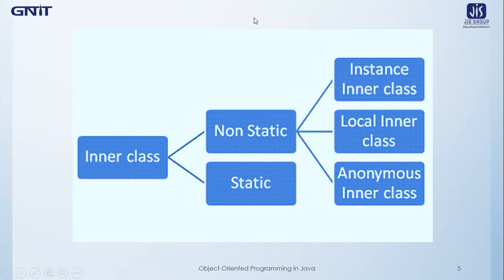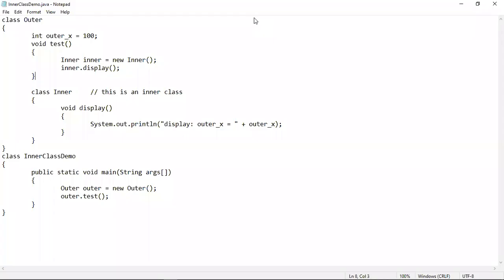Using a program. So this is a program that will demonstrate how non-static nested class or inner class, or more specifically instance inner class, can be used. The name is instance inner class because we have to create an instance of the inner class inside the outer class in order to access inner class contents from inside the outer class contents. That's why the name is instance inner class. So let's explain this program from the beginning.